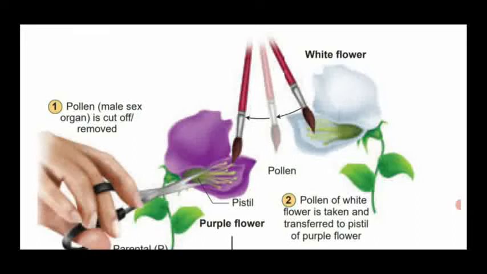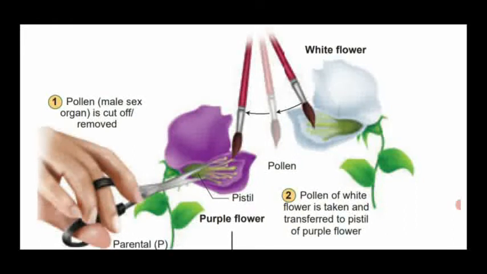First, they have taken the flower of the pea plant. The pollen grains, the male sex organs, are removed from the flower by the experimenter using scissors. The other parent shows a different color: one is the purple color, another one is the white color. Here also the pollen grains are removed.